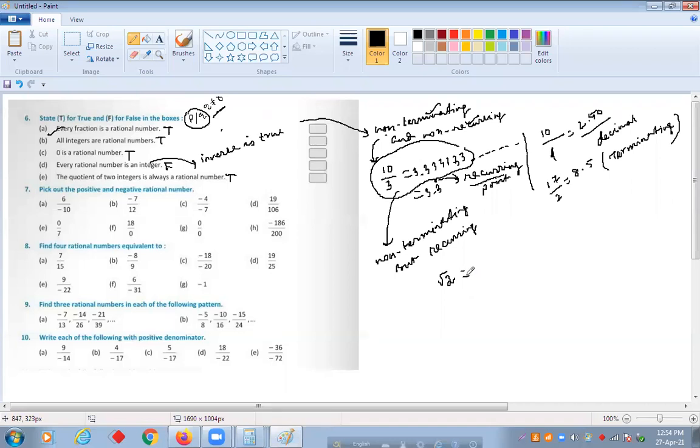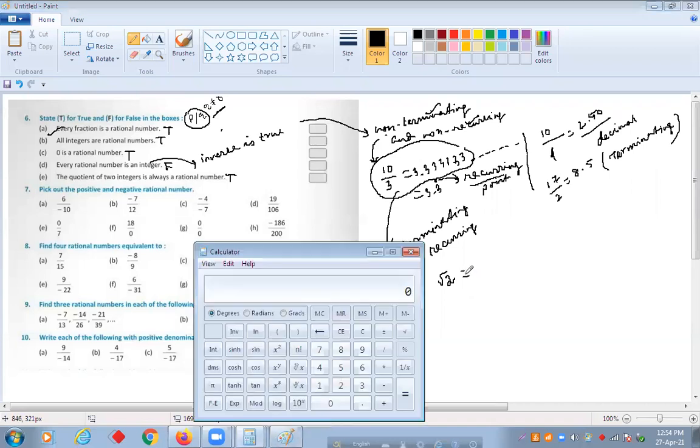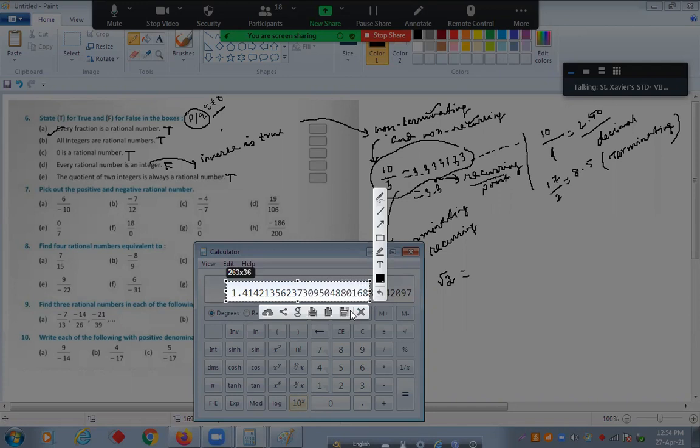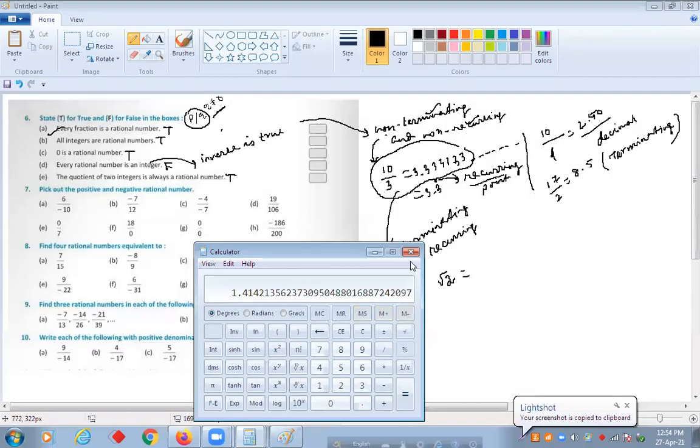See the result we are getting for root 2. That means the result is neither going to end nor repeating.